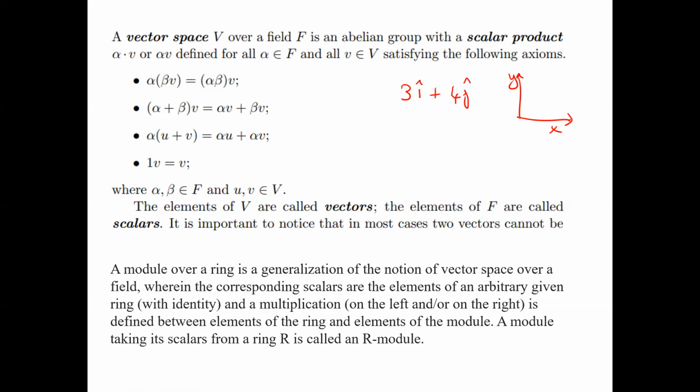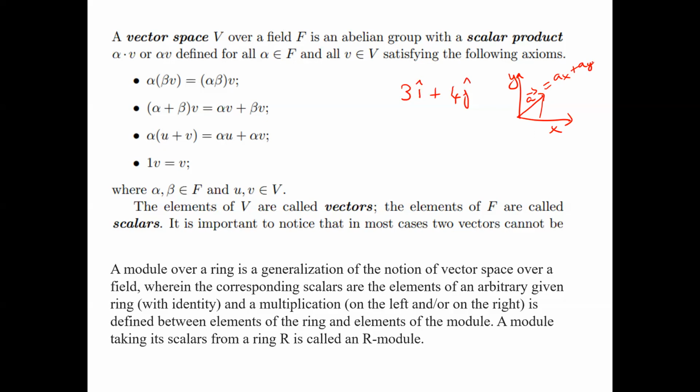But if you can write one in terms of the other, supposing I pick another basis vector, let's call this vector a, this a can be written in terms of x and y, because it will have some x component and some y component. So this is not linearly independent.